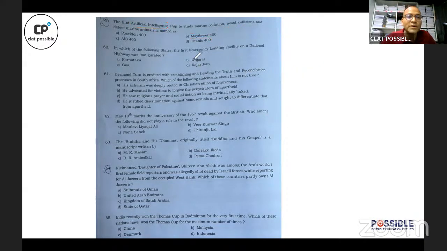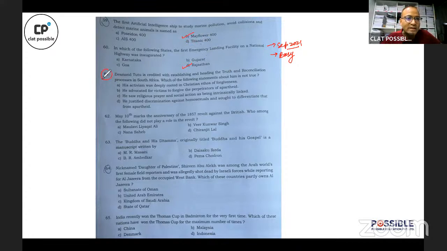Okay, question number 60, I would rate it easy. Although this is also a slightly older question because this is news from September 2021. So these are slightly older current affairs and a comparatively easy question because the first emergency landing facility on a national highway was in Barmer, Rajasthan. So the correct answer is D. The correct answer to 59 was B.